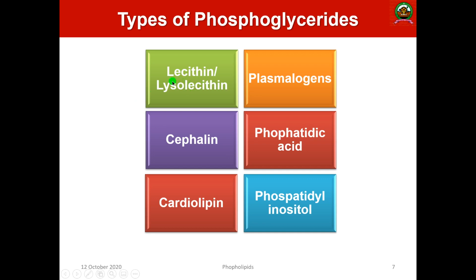There are various types of phosphoglycerides present. Number one, lecithin or lysolecithin. Second one is plasmalogens. Third one is cephalin. Fourth one is phosphatidic acid. Next one is cardiolipin. Next one is phosphatidyl inositol. So these are the major types of phosphoglycerides. We will discuss the first three in detail, and these two we will discuss later.